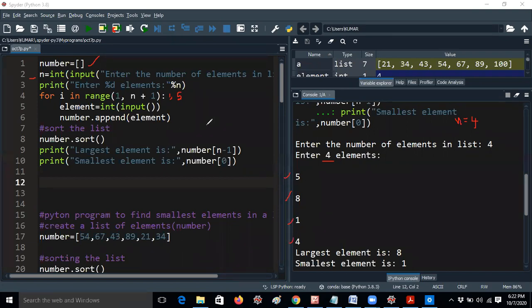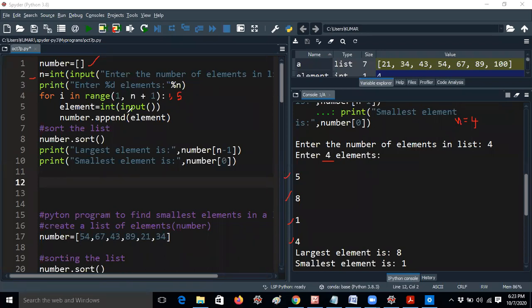You can also take 0 to n also. That's not a problem at all. I'm taking this just for understanding purposes only. It is better to take 0 to n plus 1, I think. Anyway, I will change, no problem at all. So let me explain this first. After that I will change.